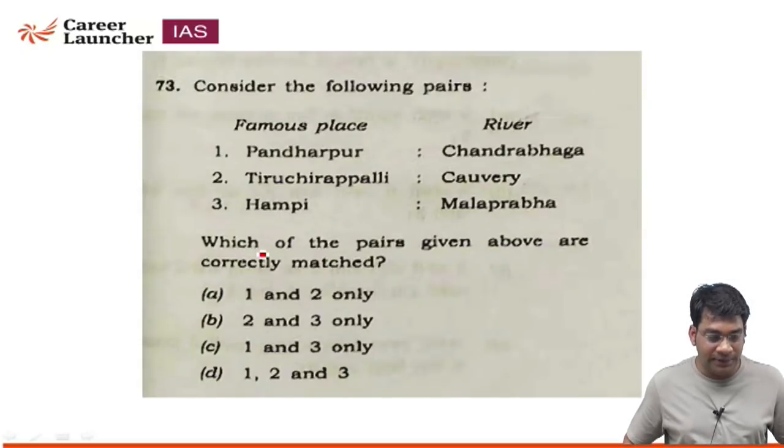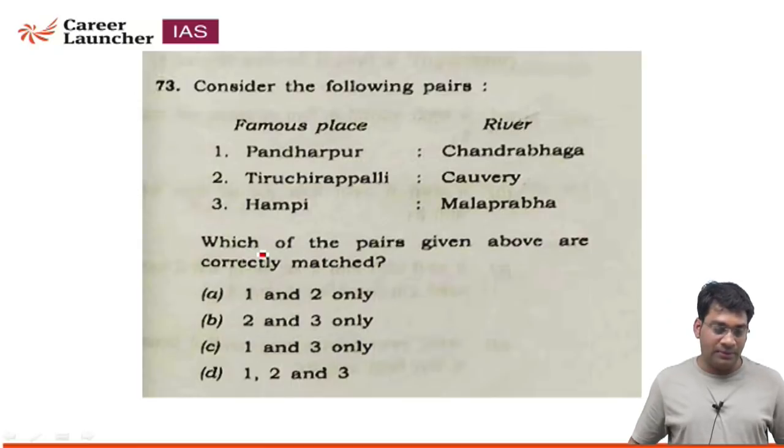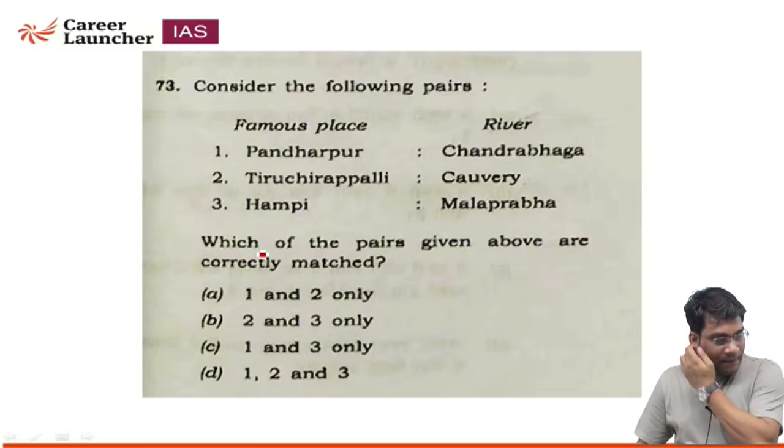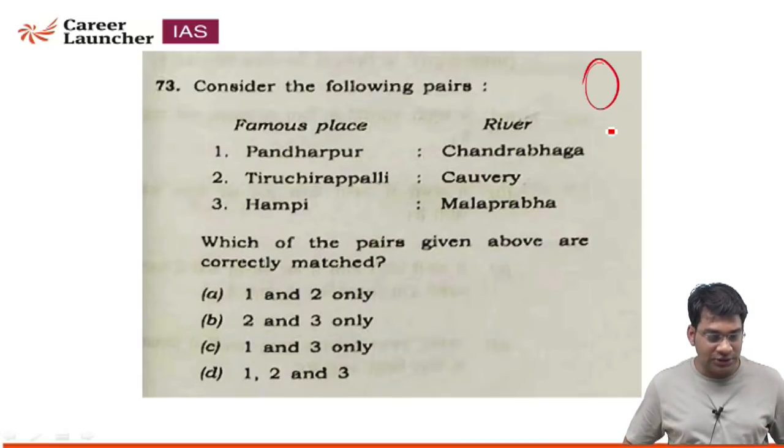73. Consider the following pairs: famous place and river: Pandharpur, Chandrabhaga; Tiruchirappalli, Kaveri; Hampi, Malaprabha. Which of the pairs is correctly matched? See, this statement I have a little bit of doubt, so I will not solve this question here. Okay.